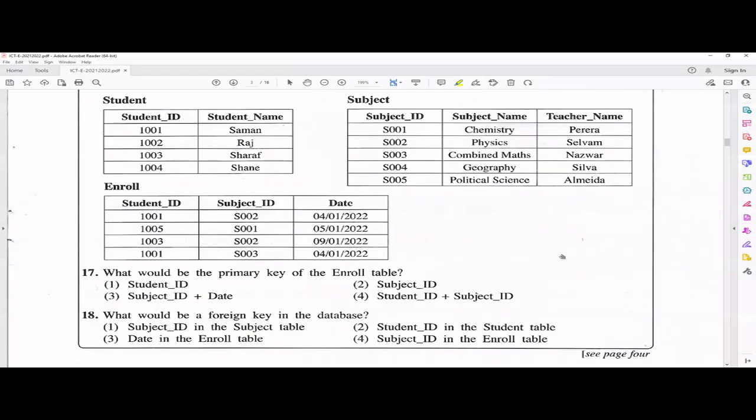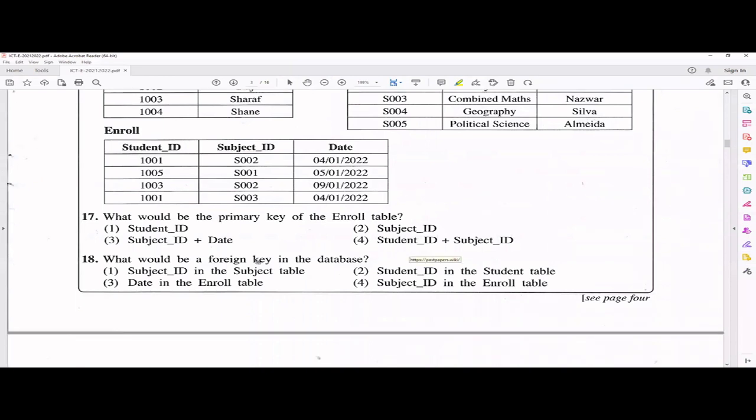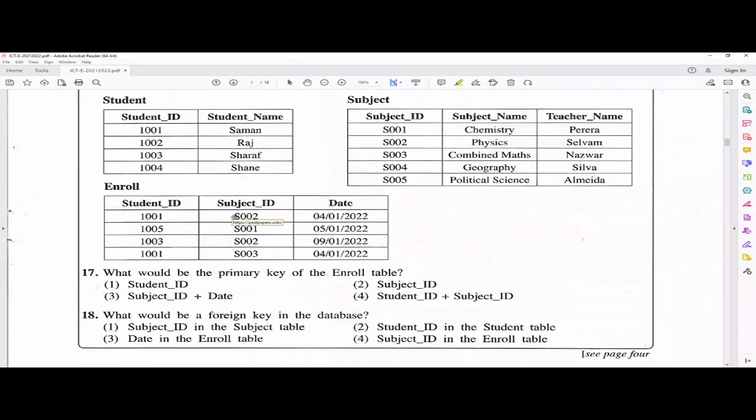Let me go back to the paper. So what would be a foreign key? Now, if you think about this one, subject ID in the enroll table, it's a foreign key. Now, we will go for the answers and say subject ID in the subject table. No, that's the primary key here. Student ID in student table. No, that's the primary key of that particular table, right? Date in the enroll table. No, date is just a field. Subject ID in the enroll table. Yes. Now this one is the answer.